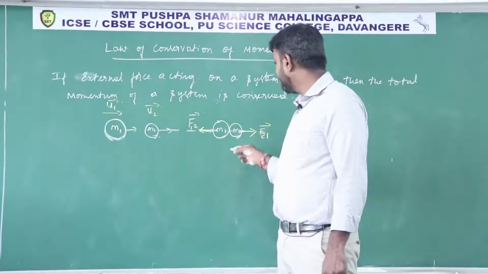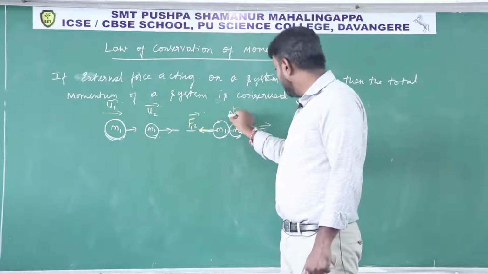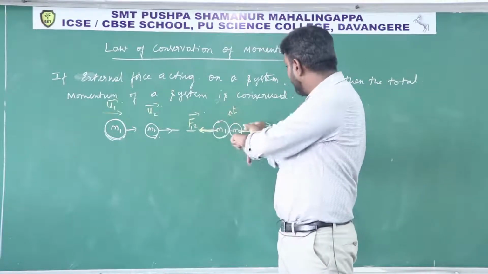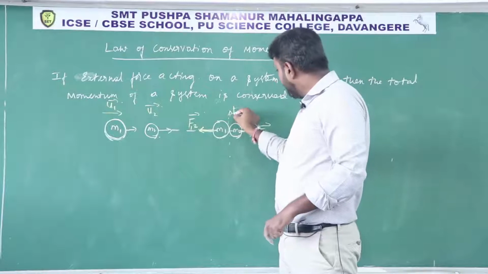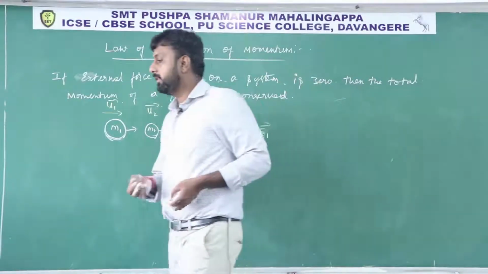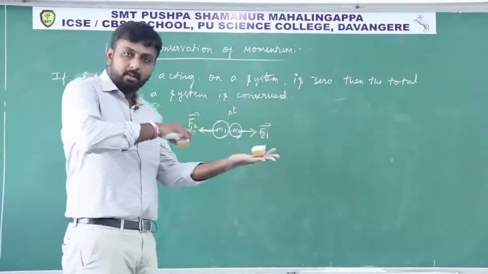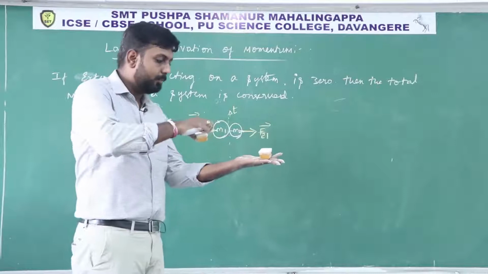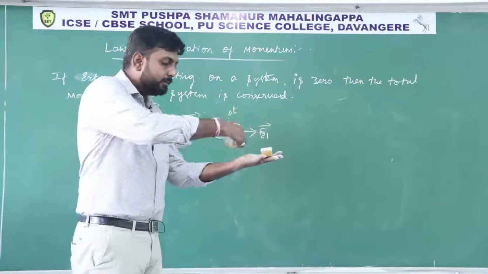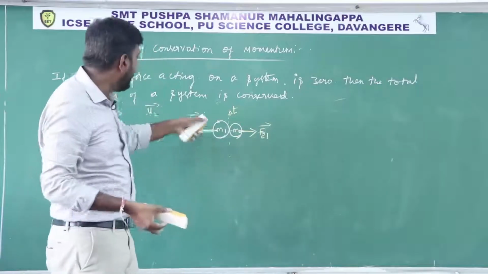Both forces are equal in magnitude and opposite in direction, and this acts when the bodies collide, during the time interval delta t. The body is moving in this direction, another body, this is mass m1, this is mass m2, will collide, and during collision how much time does it take?